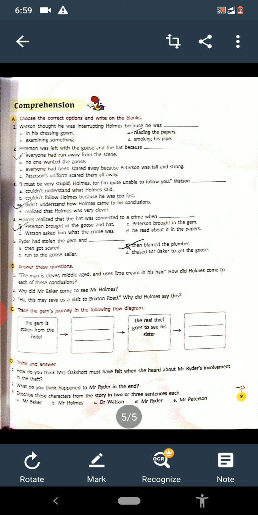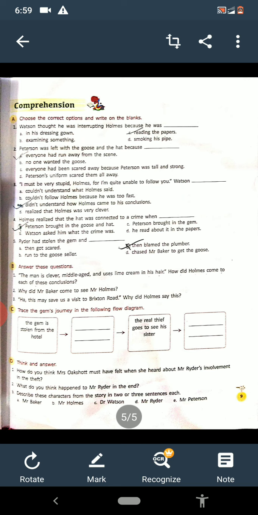So what was the reason? Because he came to this conclusion, the hat was very large. And when the hat is large, it must relate to a person who has a big brain. There was some fine grey hair on the lining of the hat, and there was a smell of lime cream from the hat. That's why it was related to a middle-aged, clever man.